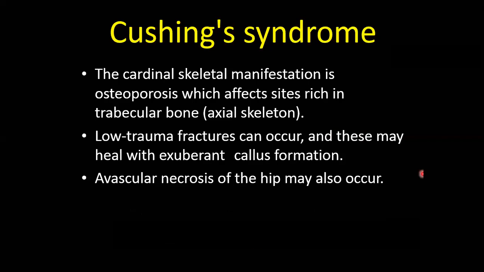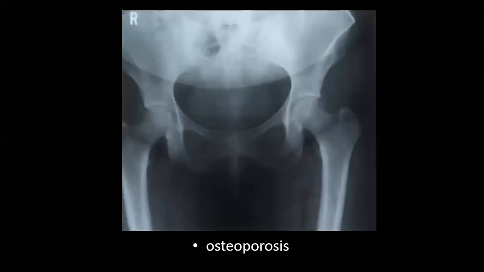Okay. Now, regarding Cushing syndrome, the cardinal manifestations, as we said, are osteoporosis affecting the sites rich in trabecular bone, low trauma fractures that heal with exuberant callus formation, and avascular necrosis of the hip joint. Here, at first look everything looks okay. But if you look carefully at the pubic bones bilaterally, you can see that they are dense compared to the other bones. And this is part of osteoporosis secondary to Cushing syndrome.